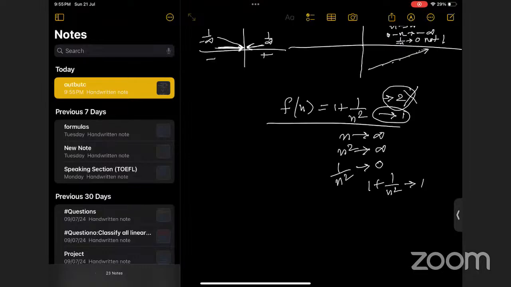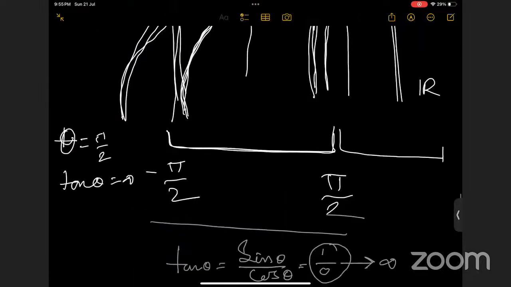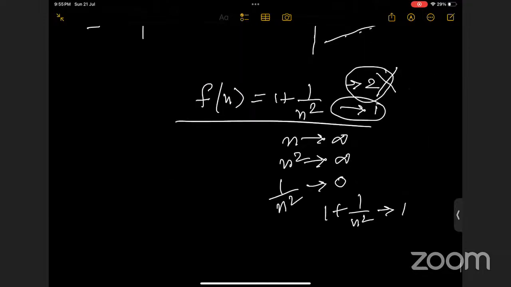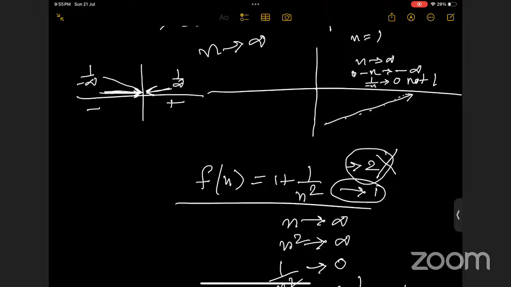Oh, it is gone. What happened? Okay, let me again rewrite the question. tan 3x by sin 2x.